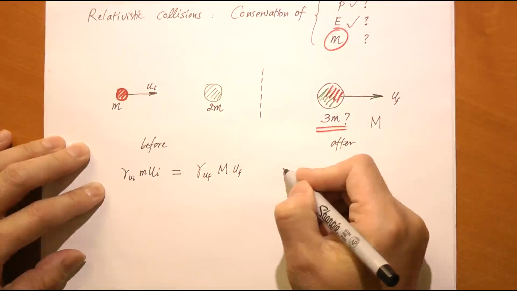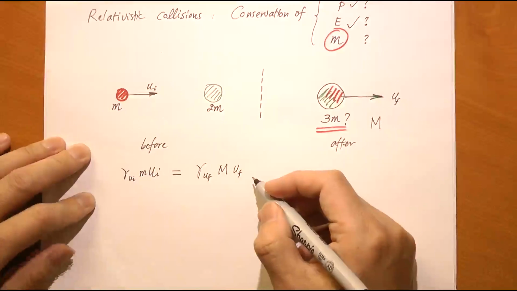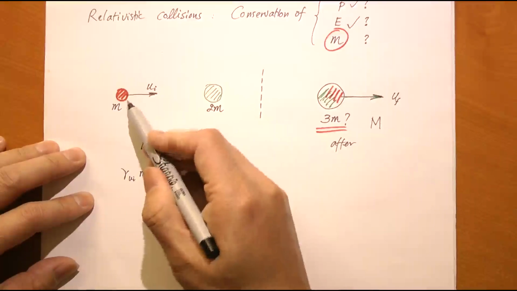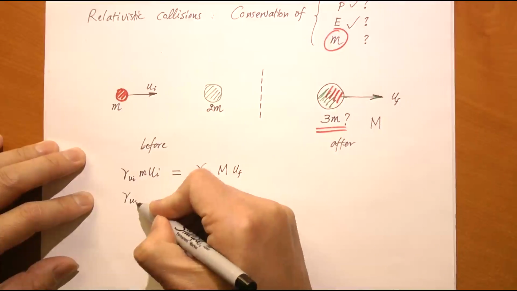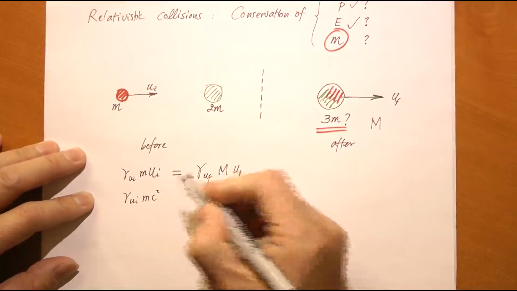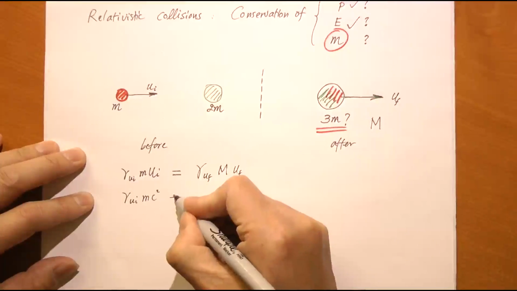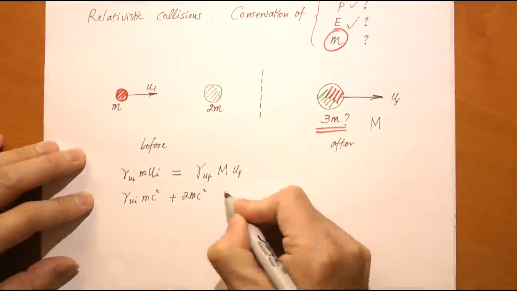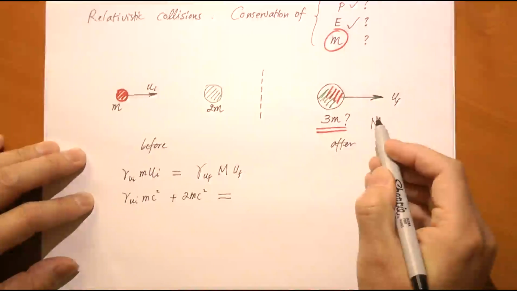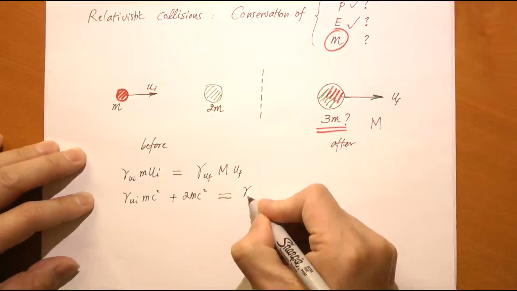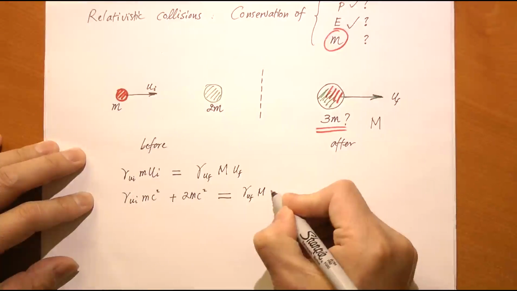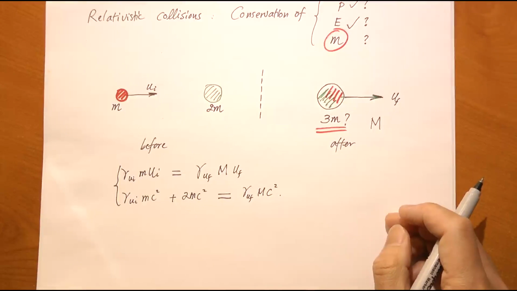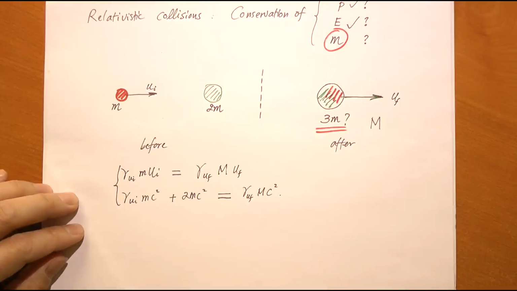Okay, so that's conservation of momentum. Now let's look at conservation of total energy. Before the collision, the total energy for this guy is gamma u initial m c squared. What about that one? It doesn't move, so there's no gamma factor here, 2m c squared. That must equal the final total energy, which is gamma u final times M times c squared. That is conservation of energy and conservation of linear momentum.